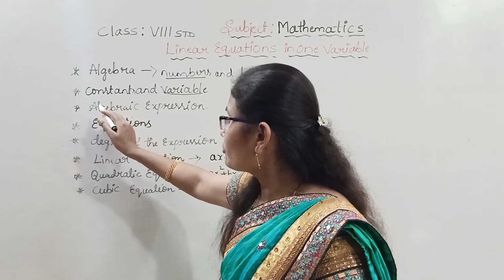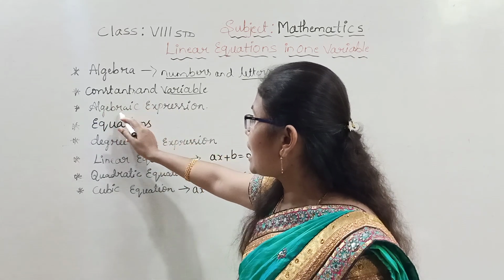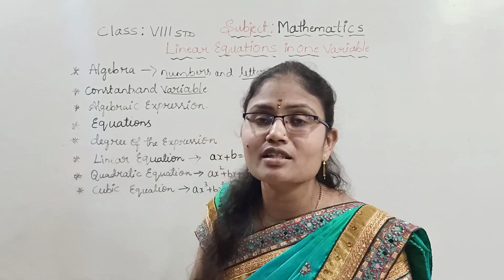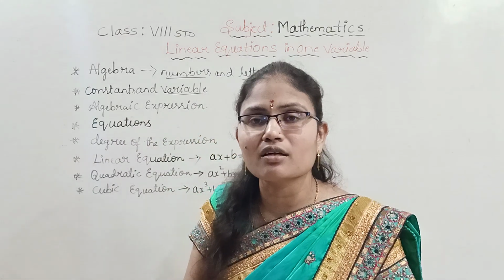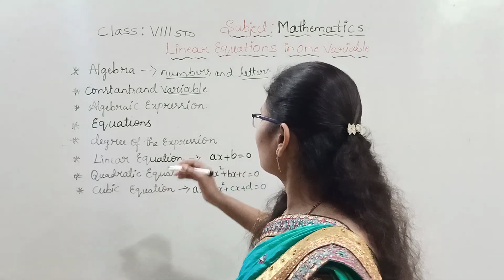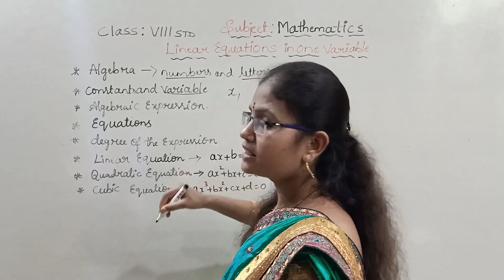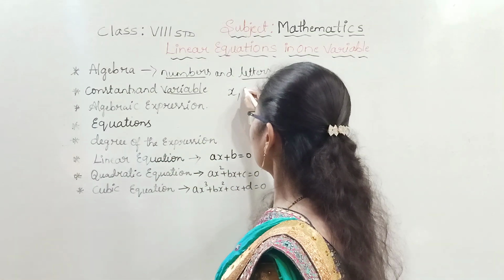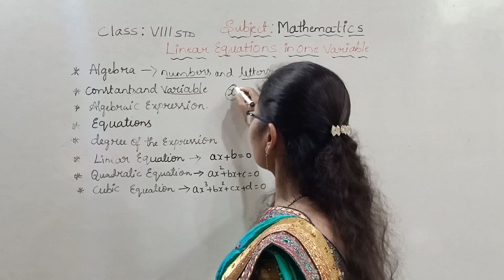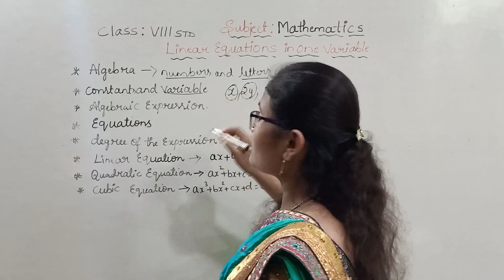Now, after constant and variable, algebraic expression. We know that algebraic expressions are obtained by doing fundamental operations between algebraic terms. For example, if you take x, 2y, 3x, these are what we call algebraic terms.